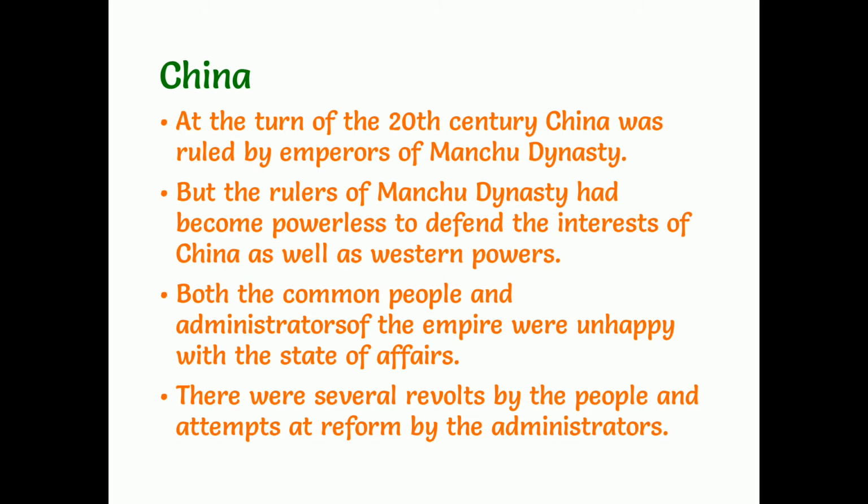Both the common people and administrators of the empire were unhappy with the state of affairs. It means the ruling was not in a proper way at all. There were several revolts by the people and attempts at reform by the administrators. So people started different revolts to come out of this ruling, and even the administrators started attempts to control these revolts.